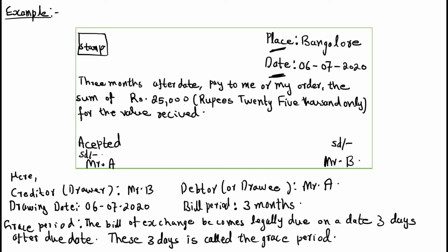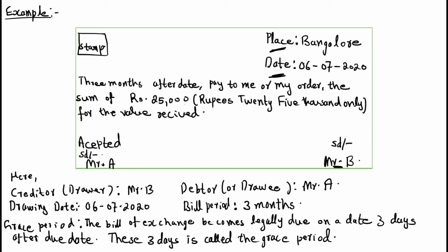Accepted. That means this bill is drawn in the name of A, and that bill was drawn by Mr. B. That means Mr. B is giving money to Mr. A. Clear?